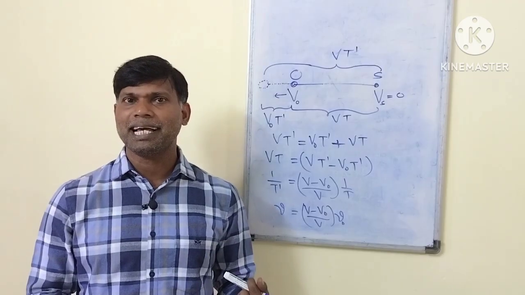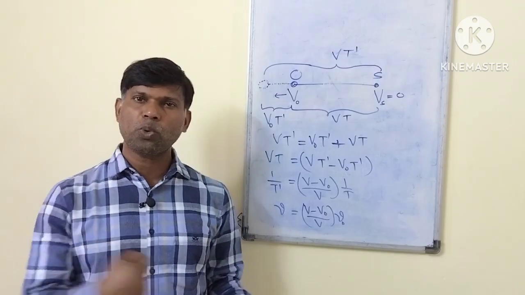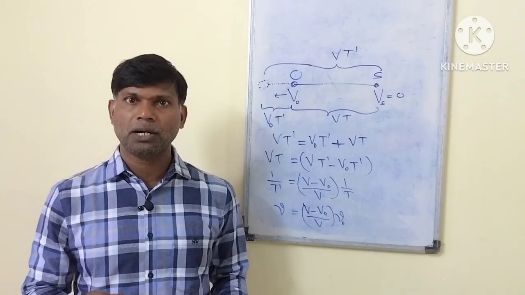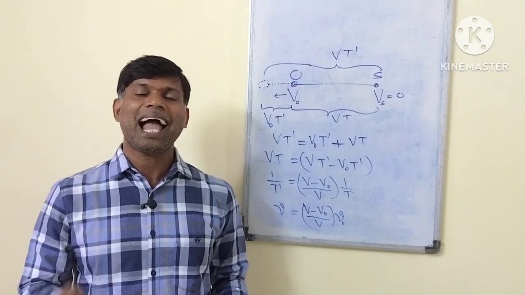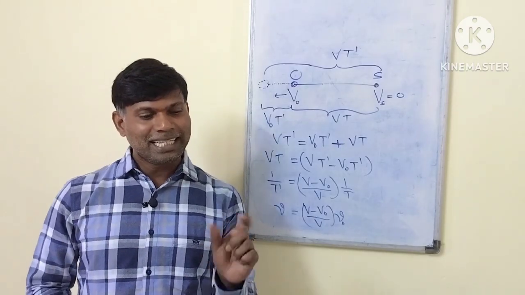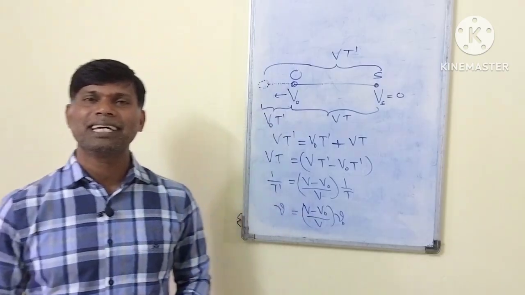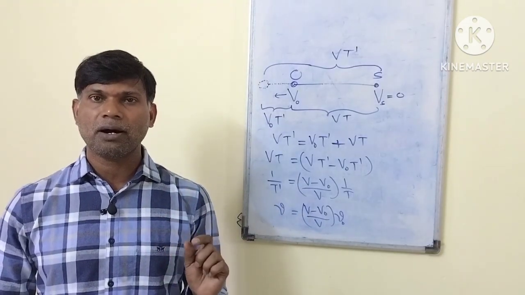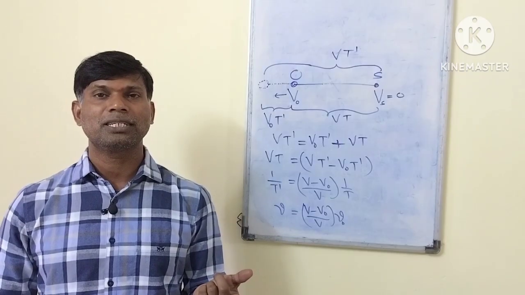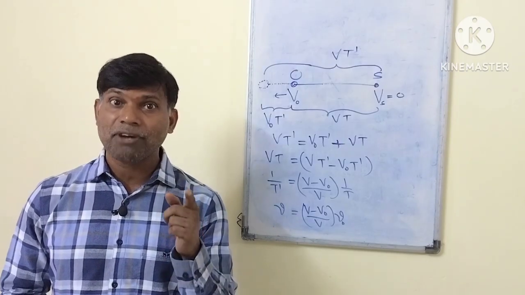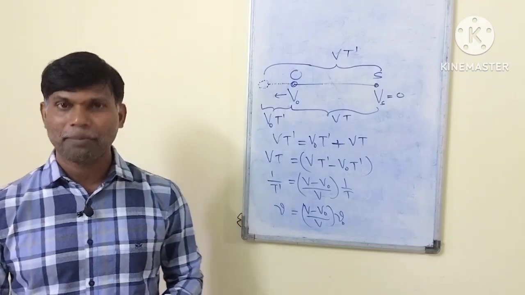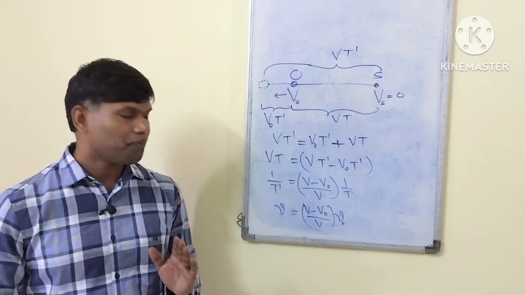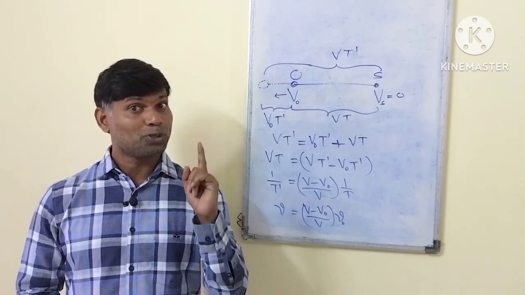In the previous case, the observer is moving towards the source, the frequency heard by the observer is more than the actual frequency. This change in frequency due to the relative motion between observer and source, that phenomenon is called Doppler effect. You understood, no?